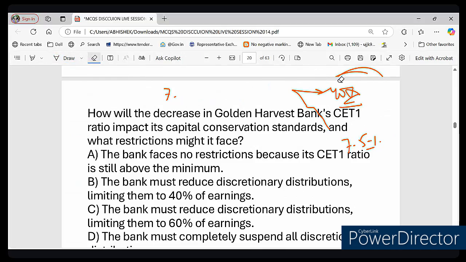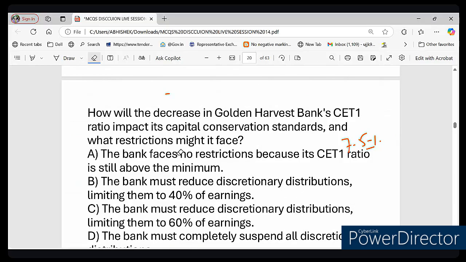So the correct answer to this question is option C. I request you to please check your page number. Let me write down page number 352 of your book. Please see page number 352, where there is table number 13.5. It clearly specifies that for a bank having a CET1 ratio in the range 7.25 to 8.125, it must distribute 60% of its earning. So option C is correct here.